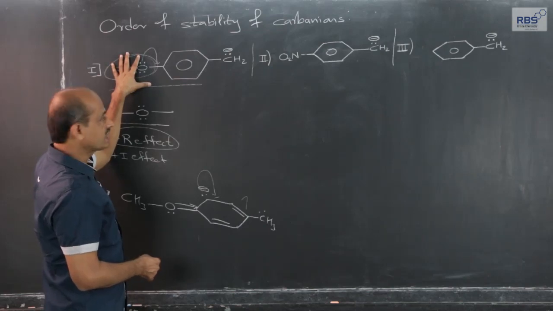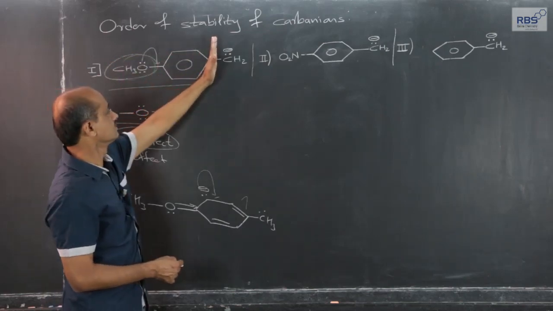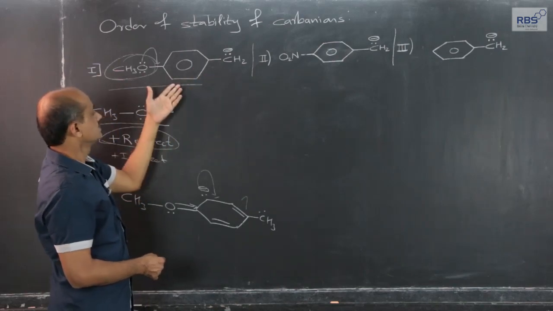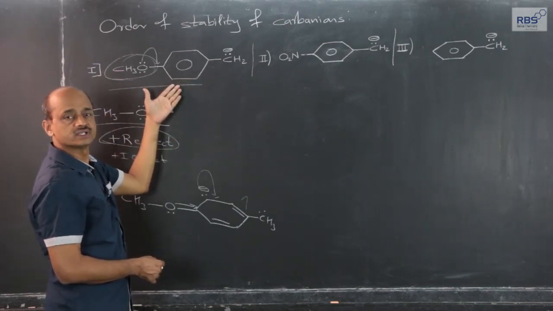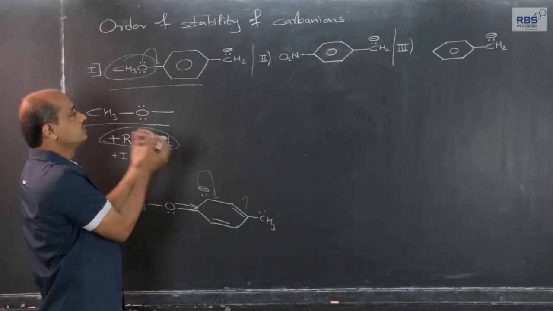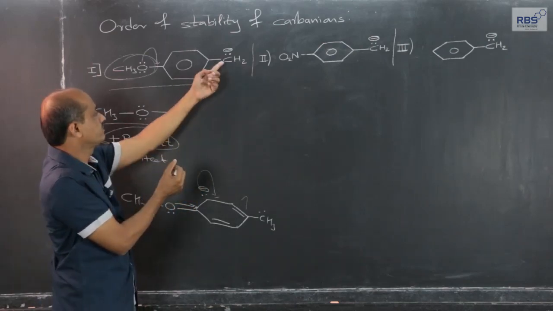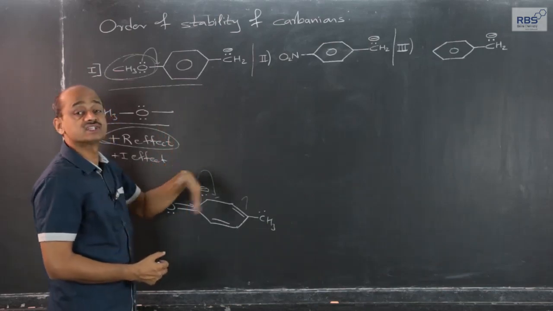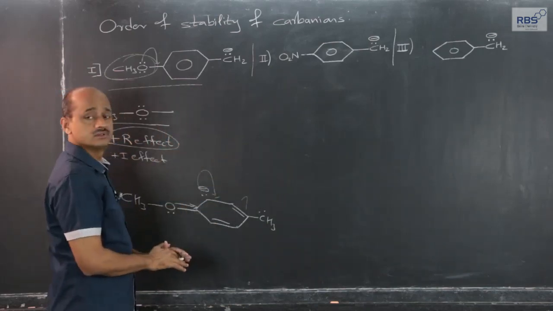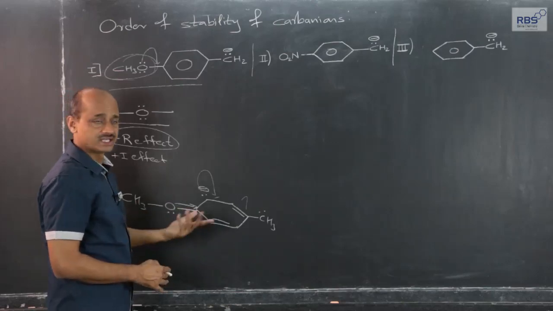Groups or atoms attached to the negatively charged carbon, or in this case the aromatic ring which is attached to carbon, if they withdraw the electron density, pull the electron density away from the negatively charged carbon, it will stabilize the carbanion, and if they increase the electron density, then they will destabilize.